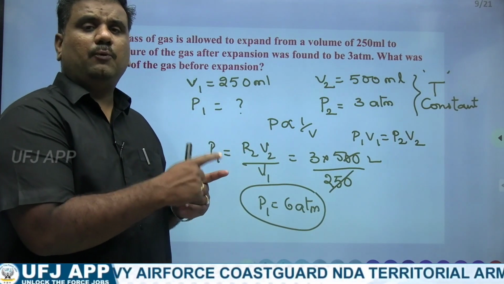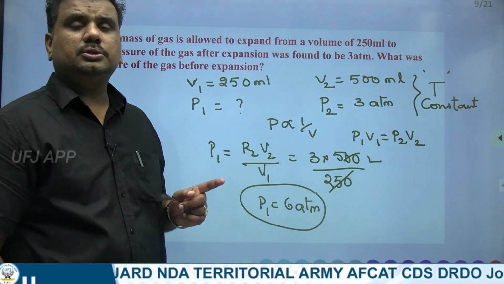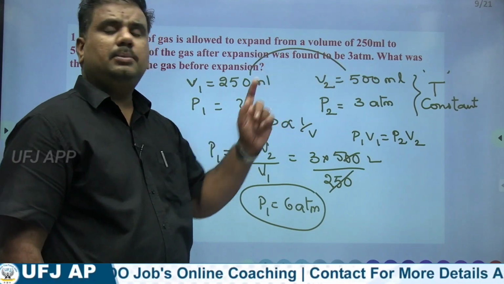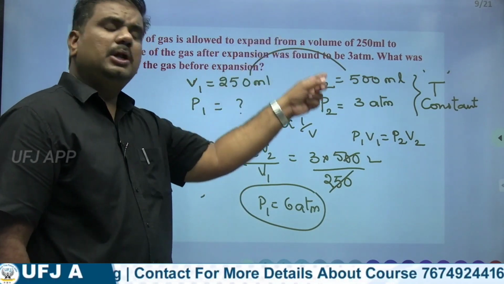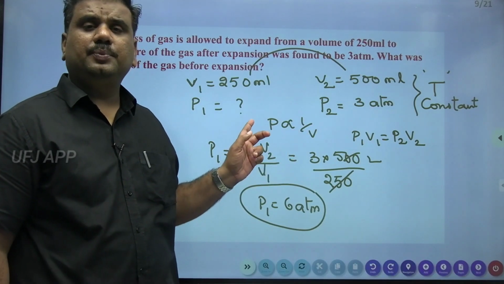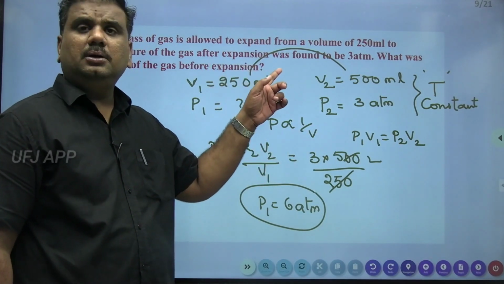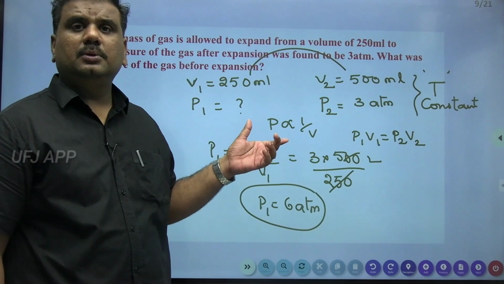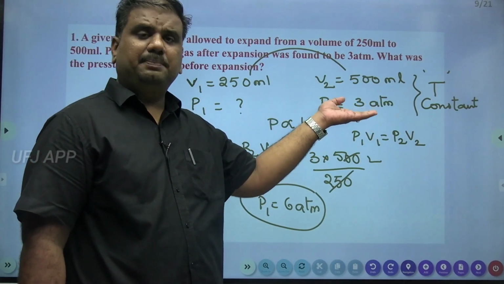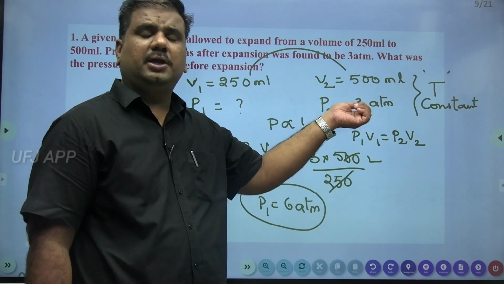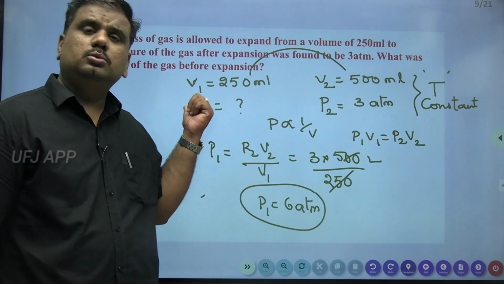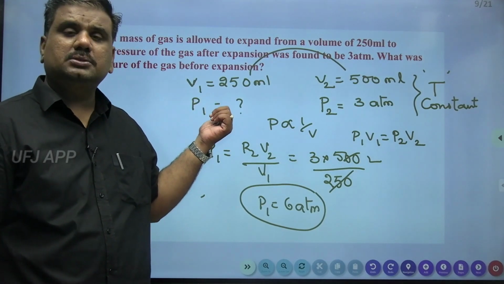When pressure increases, volume automatically decreases. Here volume is getting doubled, so pressure should reduce to half. So if half the pressure is 3 atmospheres, that is 50% of the pressure equals 3 atmospheres, then what is 100%? Nothing but 3 into 2, 6 atmospheres.